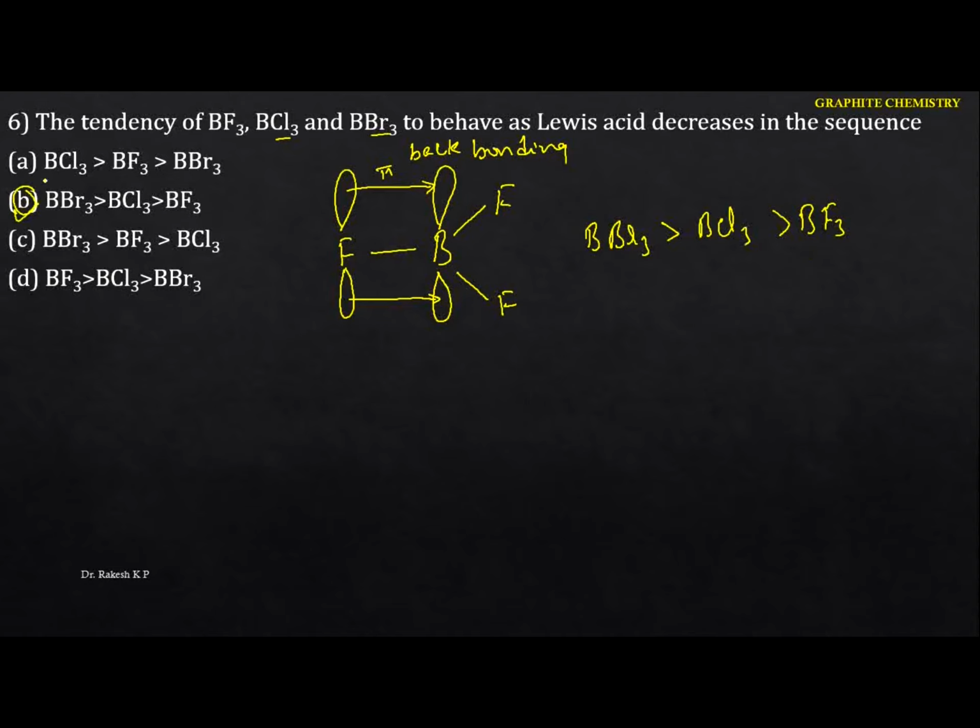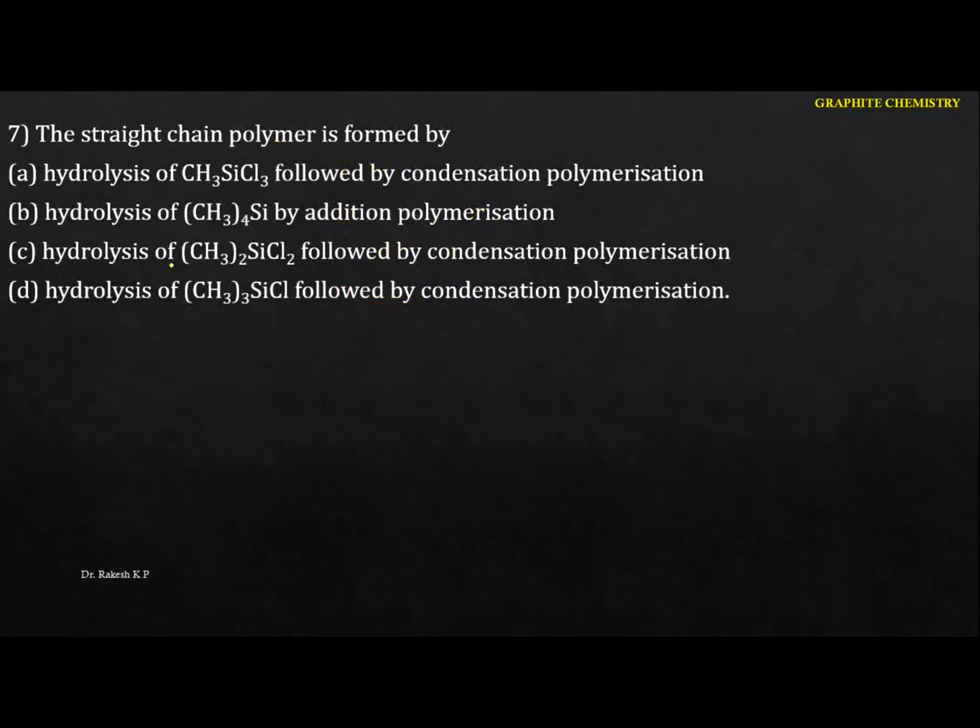Okay, so next one. The straight chain polymer is formed by, so you have to identify the straight chain here. For the straight chain you require at least two chlorines, which should be replaced by OH. Just identify how many chlorines we have here, that is three. So here we don't have any polymerization. Here we are having two, and we can identify it.